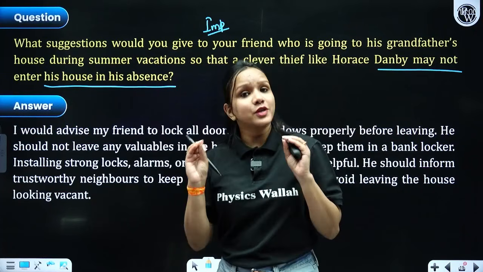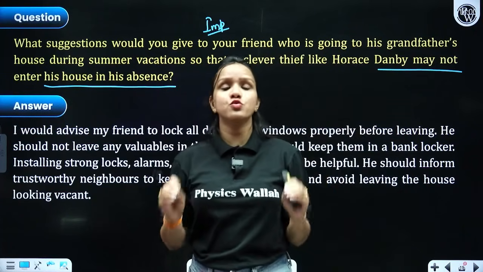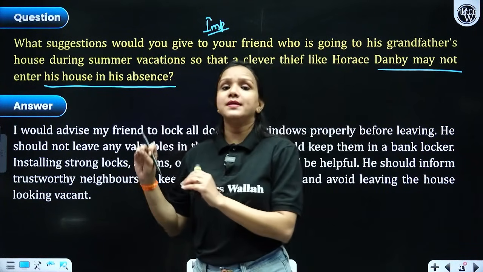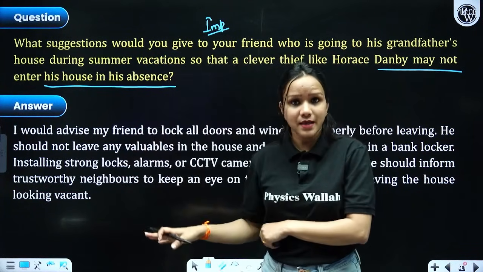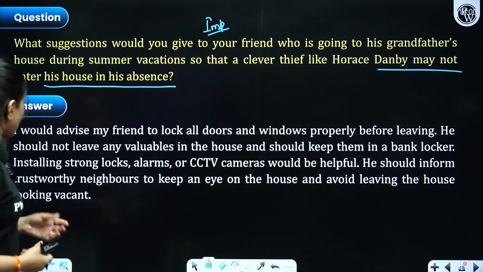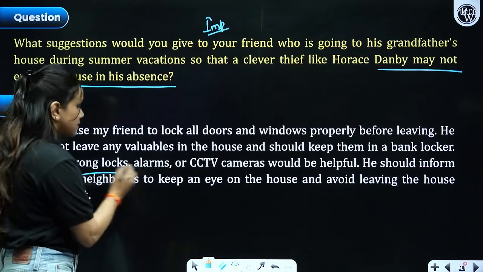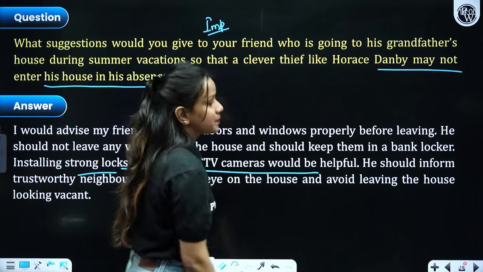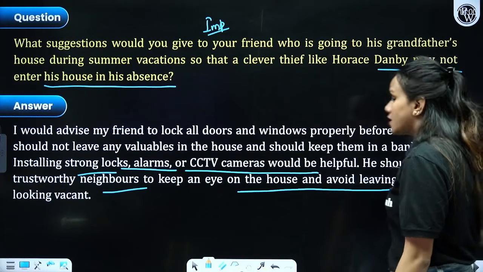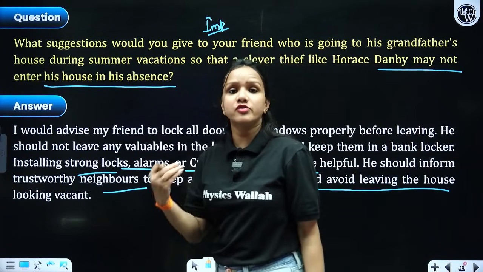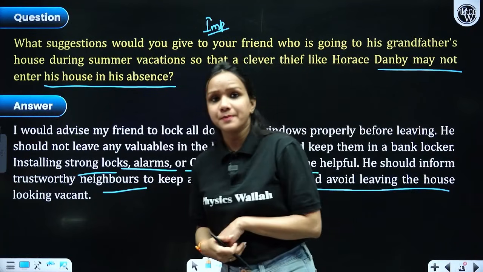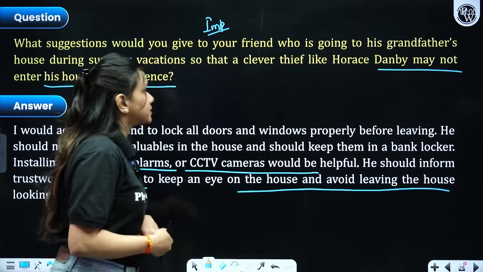and keep all the valuable possessions at a safer place. For example, if you talk about the jewelry, that must be kept inside a bank locker. There should not be anything valuable in the house so that it may not get stolen, right? Installing strong locks, alarms and CCTV cameras would be helpful. He should inform trustworthy neighbors to keep an eye on the house, so that if anybody even tries to poke inside the house, he or she may get caught.